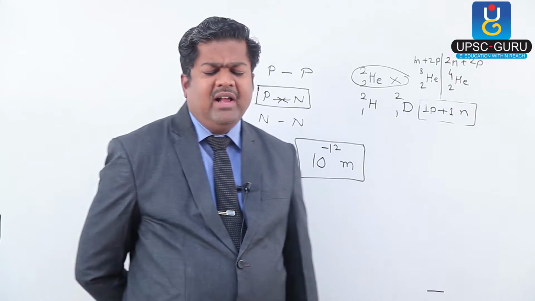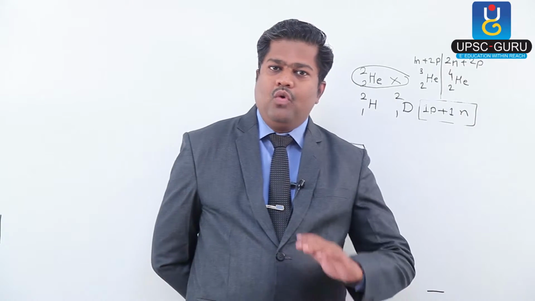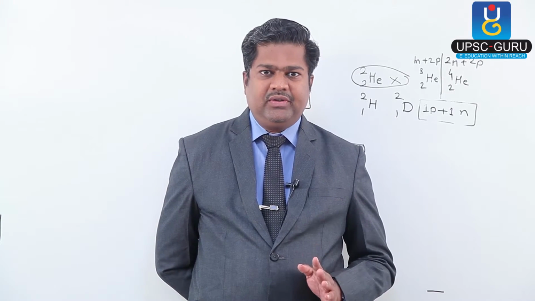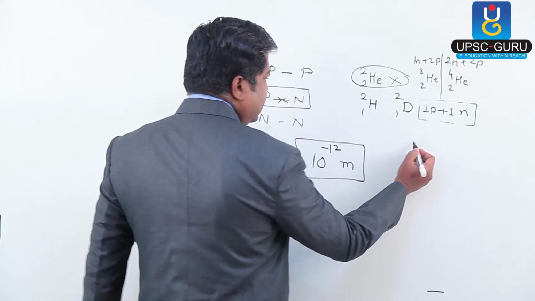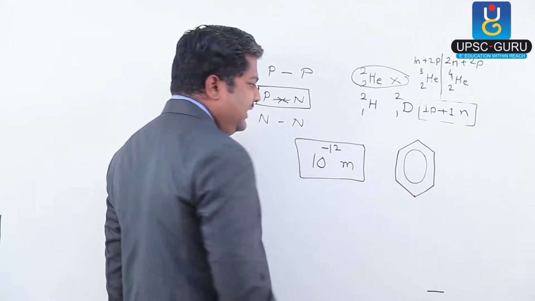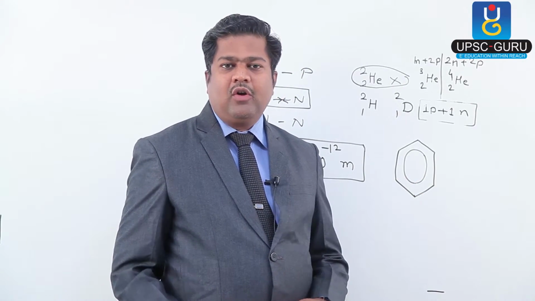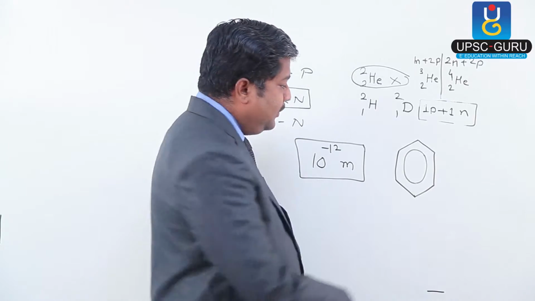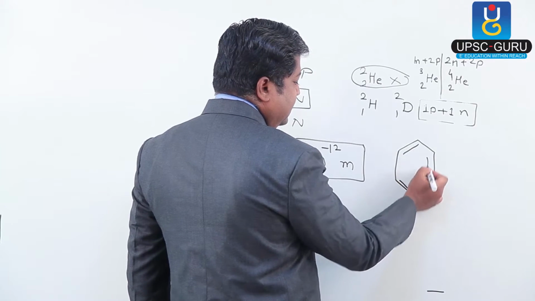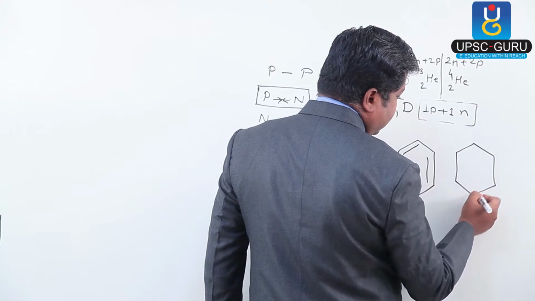Again, the question is, why is this letter pi used? For that purpose, we have to go to organic chemistry. Try to recollect the benzene structure. In the structure of benzene, we discussed that this ring is there because of delocalized p orbitals. They are called p pi orbitals. Try to recollect that lecture again, that this is the probable structure of the benzene ring as well as this is the probable structure of the benzene ring.